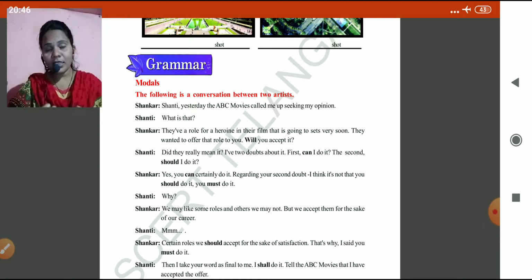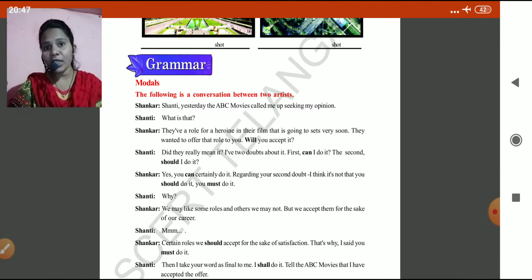Primary auxiliaries are nothing but be forms, have forms, do forms. Be forms: am, is, are, was, were, be, been. Do forms: do, does, did. Have forms: has, have, had. Modal auxiliaries are will, would, shall, should, can, could, might, must, need to, ought to. These are nothing but modals, and today we are going to learn the usage of modals.